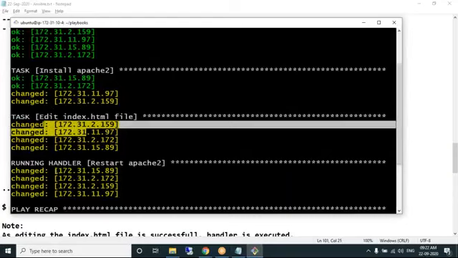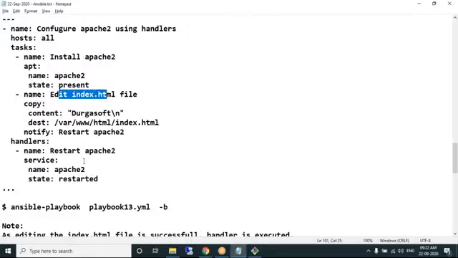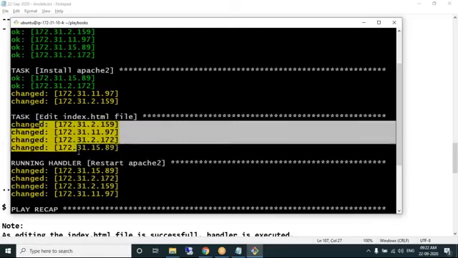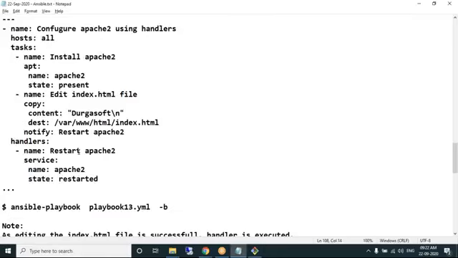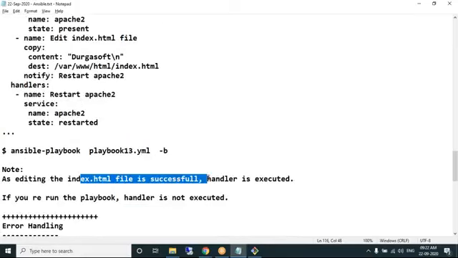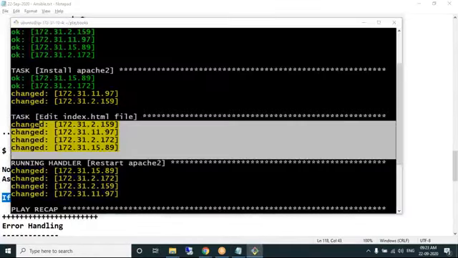After editing, it is clearly mentioning that it is running the handler. Restart Apache2 is the name of the handler. Why did the handler get executed? Because editing index.html with the copy module is successful. Note, as index.html is successful, the handler is getting executed. If we rerun the playbook, the handler is not executed. I'll run the playbook one more time.